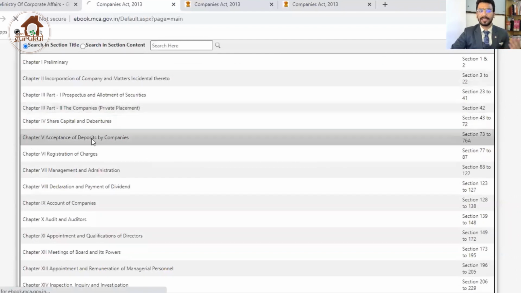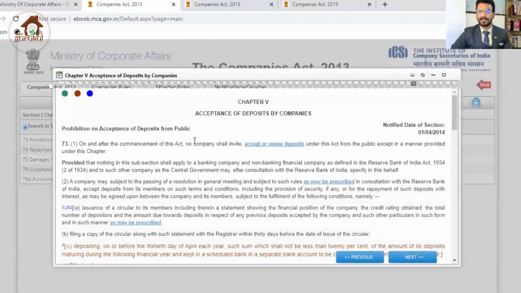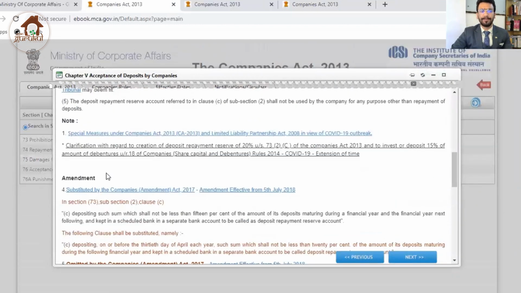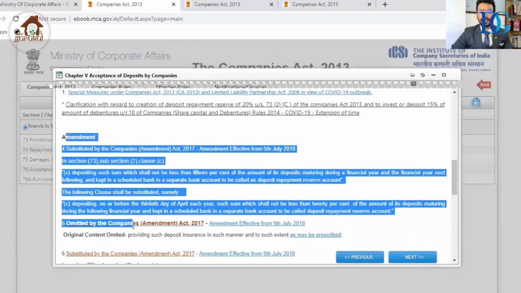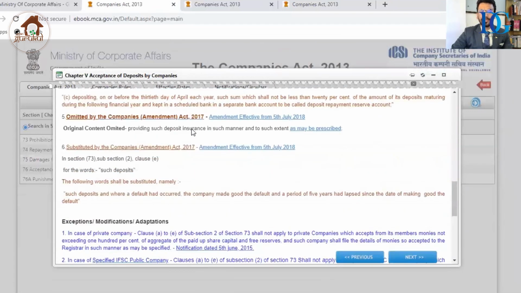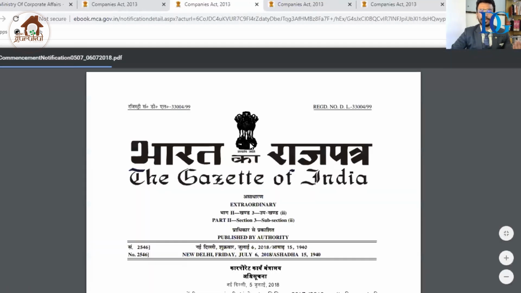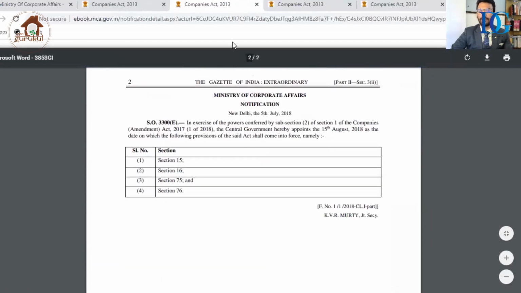One more thing: I just click on acceptance of deposit, section 73. Here is section 73, you can see on the screen. Below this section, all the amendments that came till date are mentioned. You can see a lot of amendments are here. For example, it is mentioned that an amendment is effective from this July. To see which notification made it effective, just click on this, and the notification on the MCA site will open there.